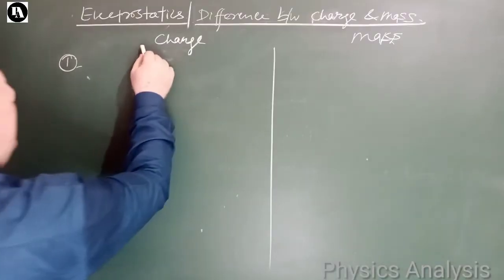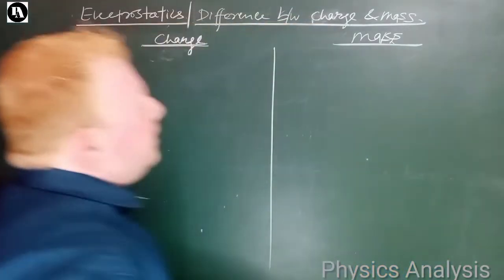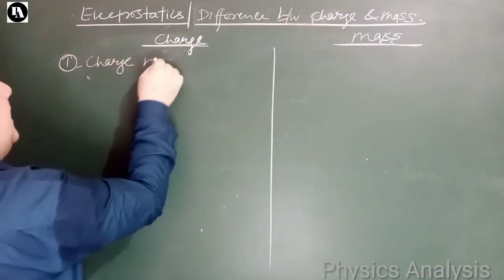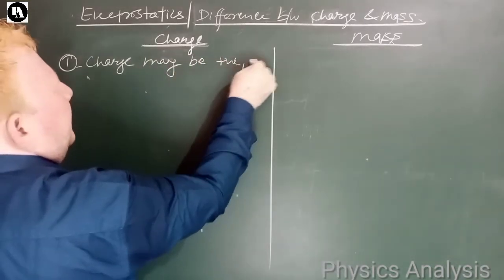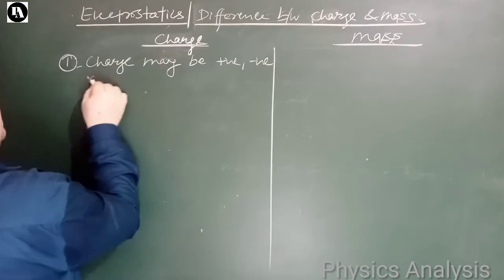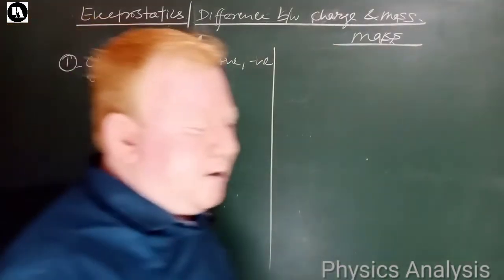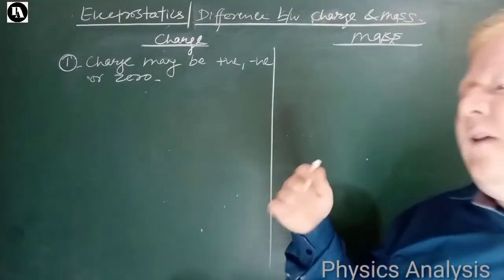See, what about charge and what about mass? Charge may be positive, negative or zero. As you know, charge acquired by this body is -2 coulomb. Charge acquired by this body is 5 coulomb.